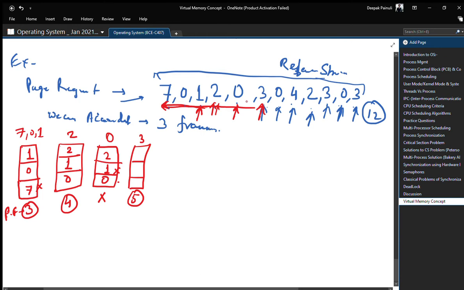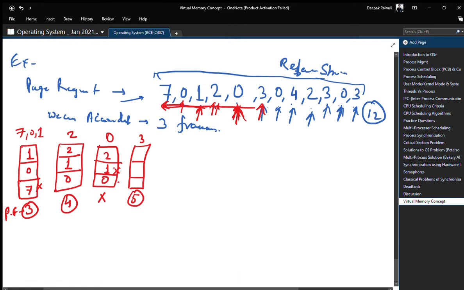Understand carefully. 0 is recently used, that's why we are not replacing 0. Otherwise 0 has arrived first, but it has been used in the recent access before 3. That's why 0 cannot be a victim page, and 2 cannot be a victim page because it arrived after 1.